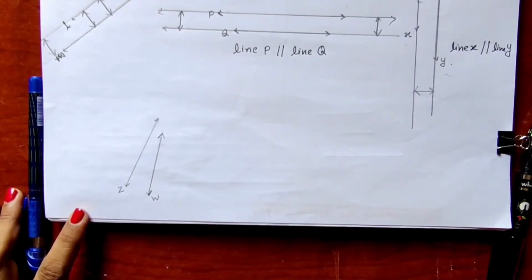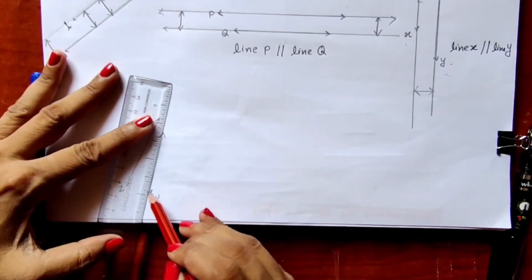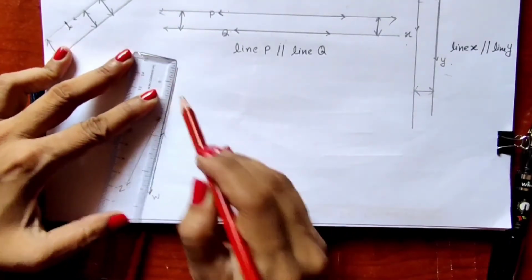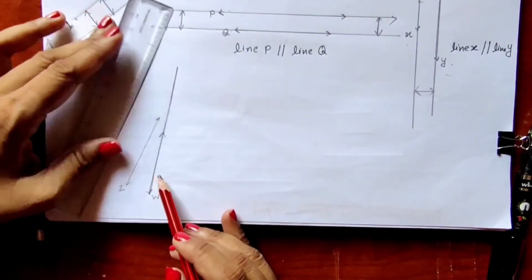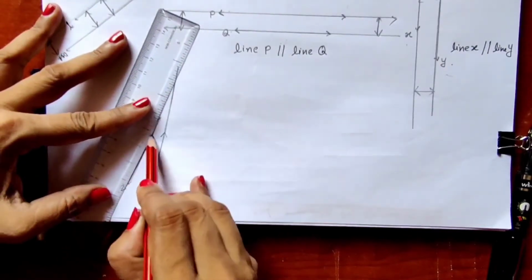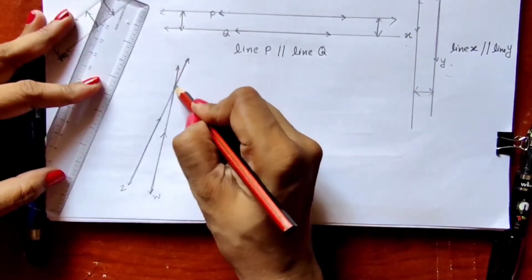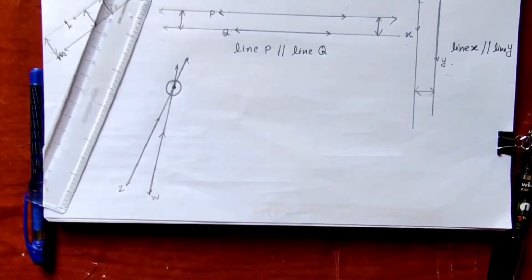Suppose I extend these two lines in upward direction. I am extending this line W in the upward direction like this, and I will be extending this line Z. I will keep my ruler in such a way that it will coincide with Z, and then it can be extended like this, and you can see that they intersect each other in one point. So these are known as intersecting lines. These are non-parallel lines. We cannot say these lines are parallel to each other.